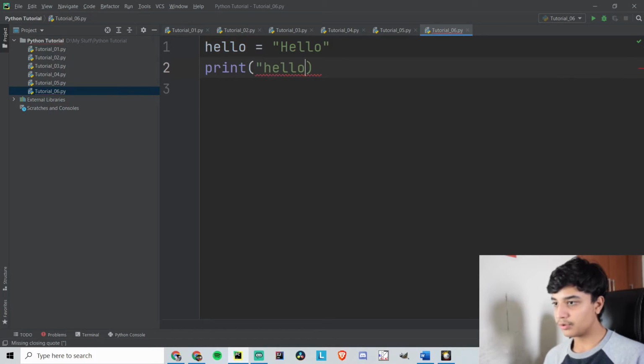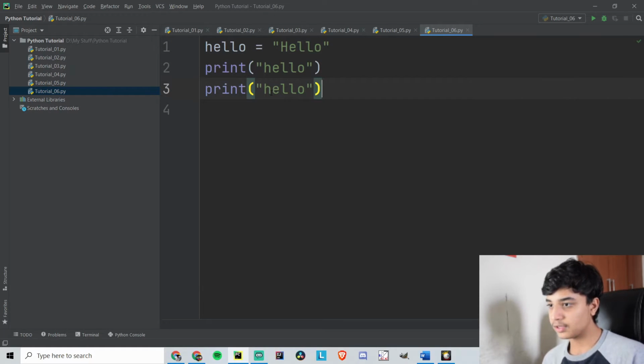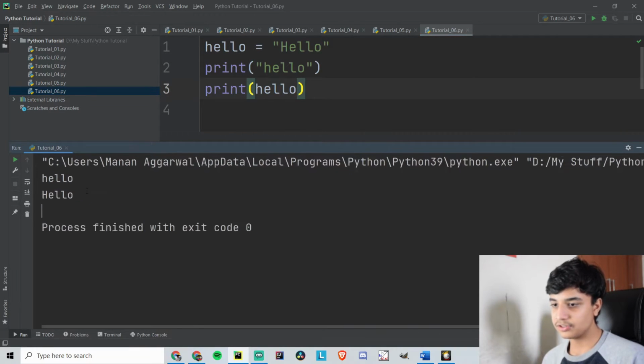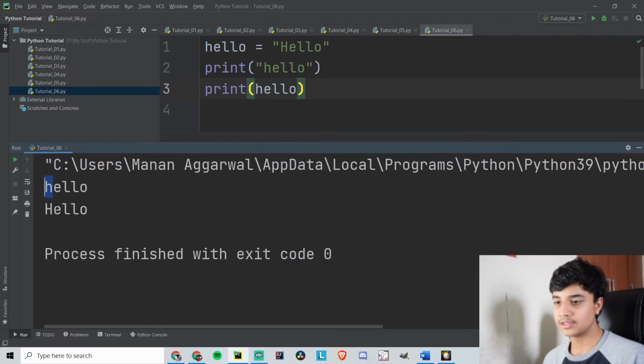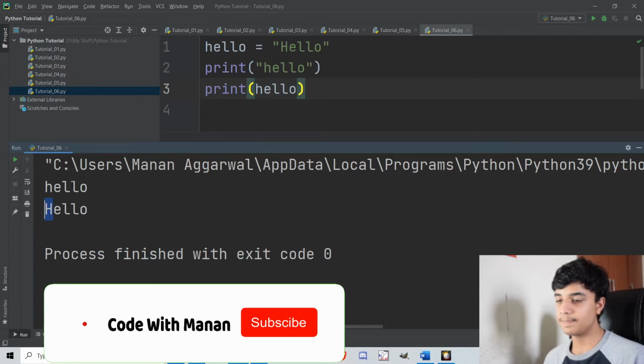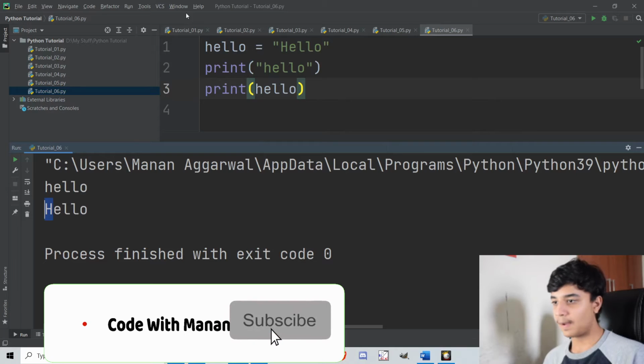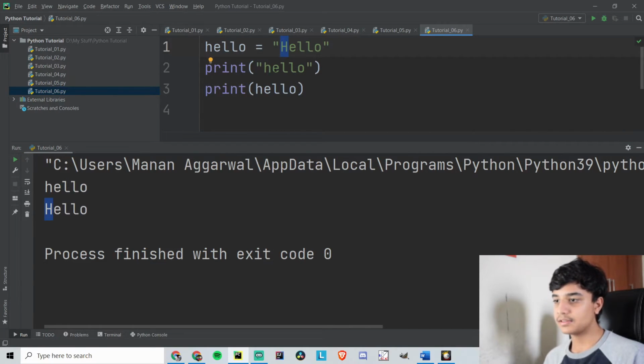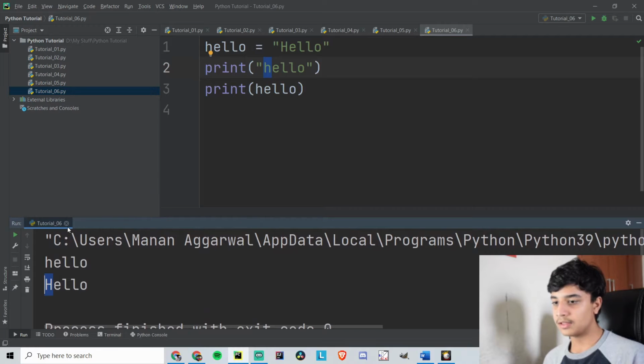If I apply quotes on this hello, then it would print without the capital H. So if I remove quotes here, you can notice that in the first hello it is showing only a small h, and then in the second hello we can see a capital H. That is because this H is capital and this H is small. We are printing out the string exactly. So that was one thing that I wanted to show.